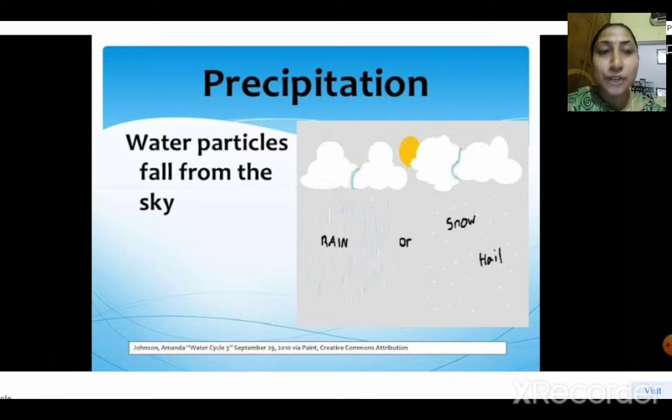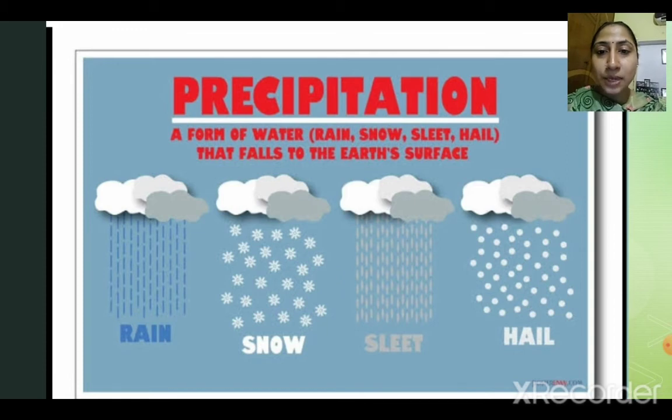What is precipitation? Falling of water. That's precipitation. Water falling down as hailstones or rain or snow. You can see here different forms of precipitation like falling of rain, snow, hail. Precipitation is a form of water that falls on the earth's surface. It may be in the form of rain, it may be in the form of sleet or snow, hail. All these are the different forms of precipitation.